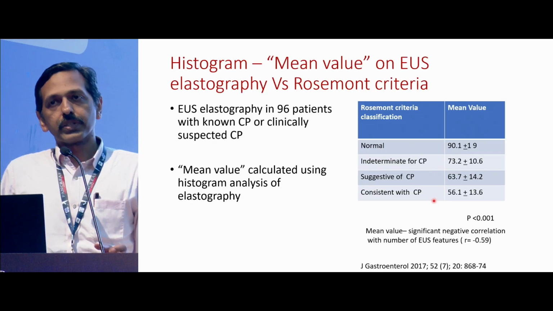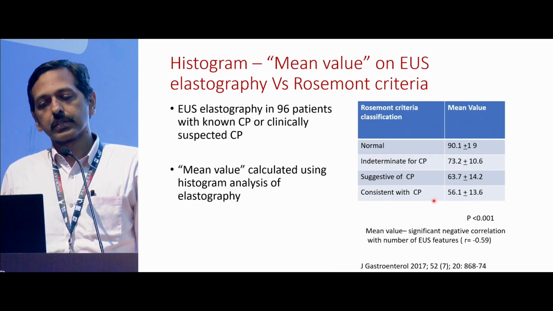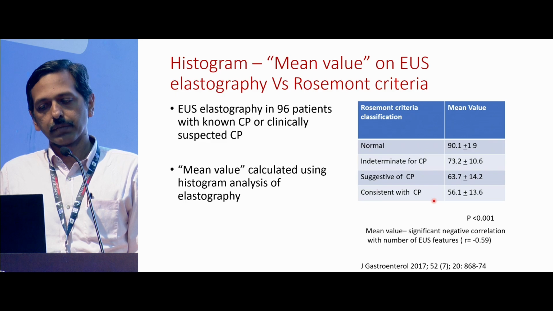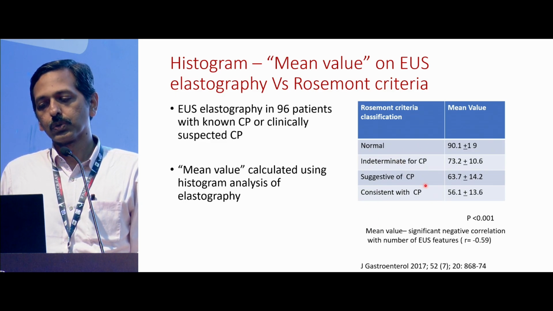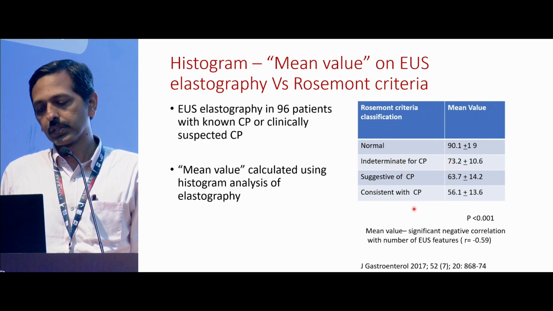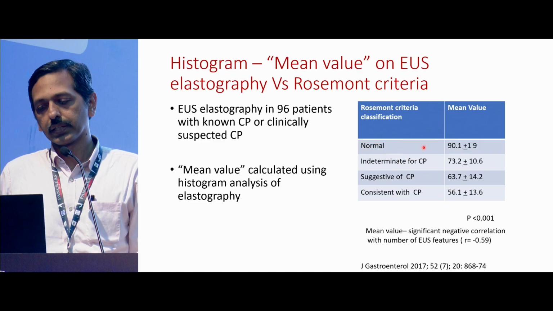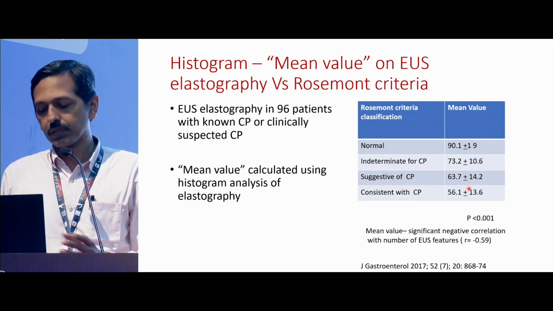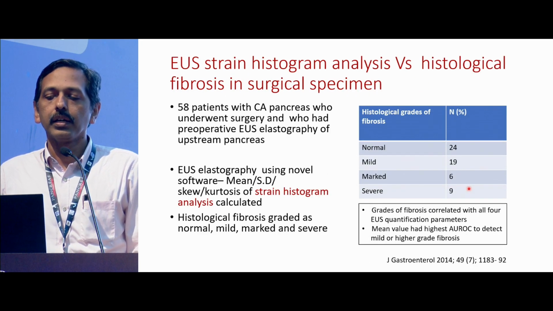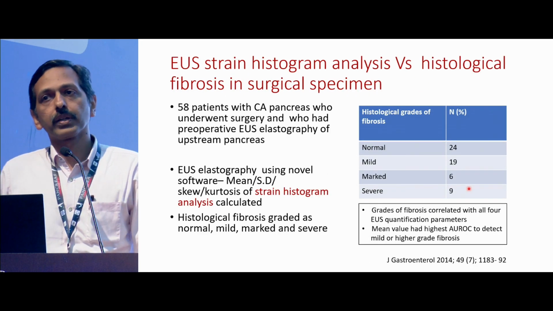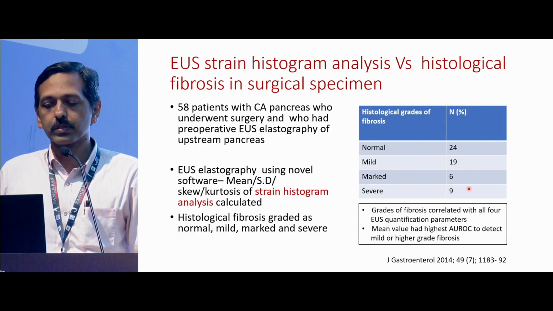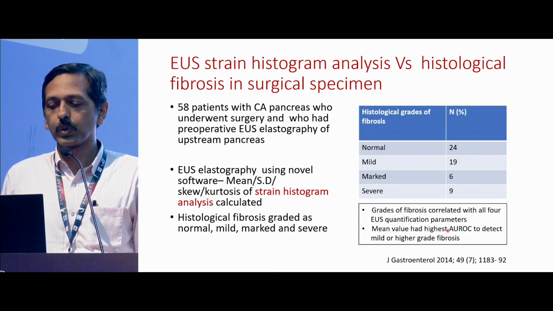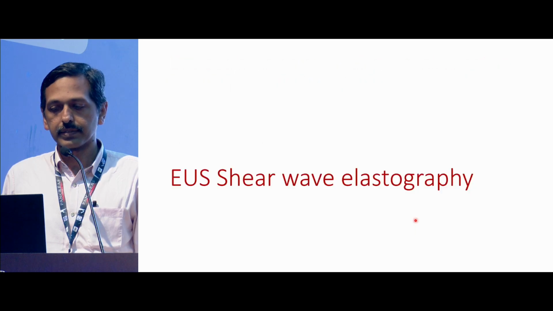Apart from the strain ratio, there are also certain studies which used the bar histogram mean value, and that also seems to correlate with the Rosemont criteria. As the Rosemont criteria worsens, the mean value seems to come down, so there's an inverse correlation between these two. And they did compare with histological fibrosis on surgical specimens, and that also shows that the grade of fibrosis correlated with the EUS quantification based on bar histogram analysis.